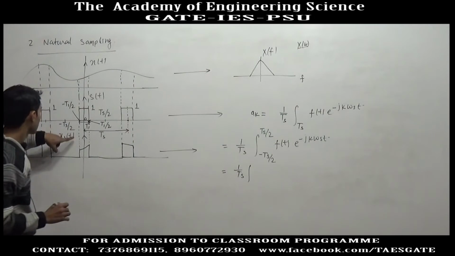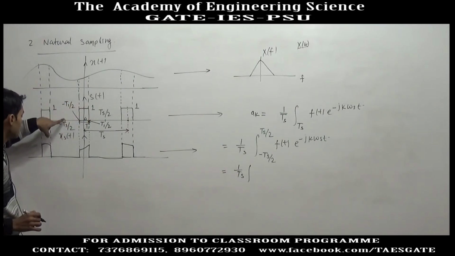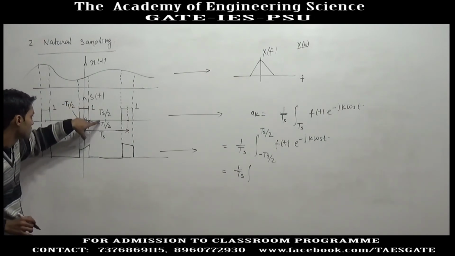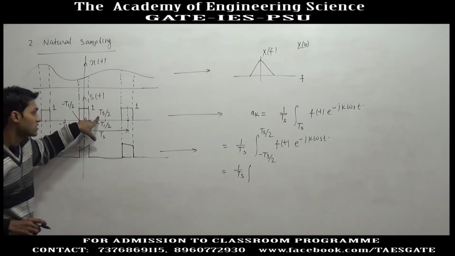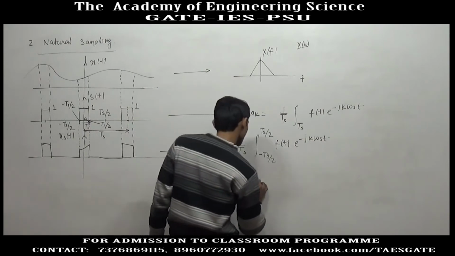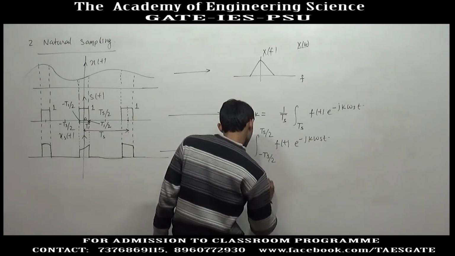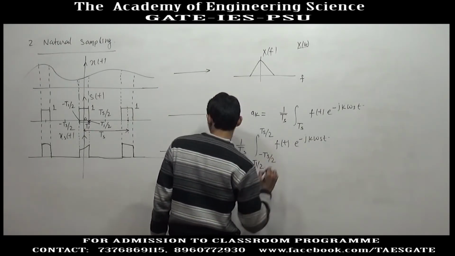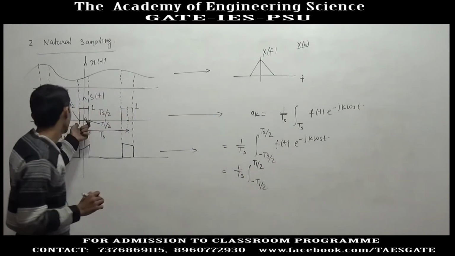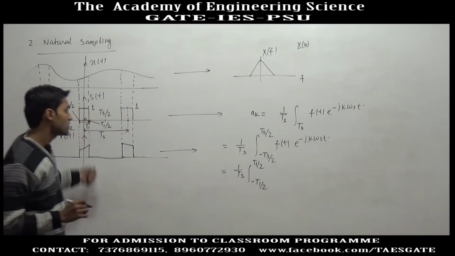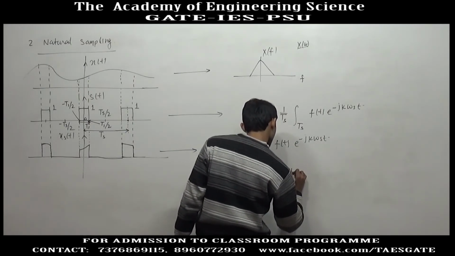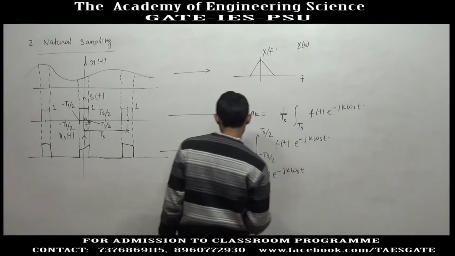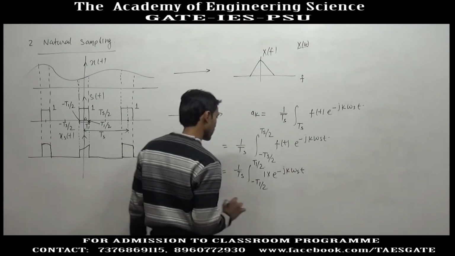So integrating from minus Ts by 2 to plus Ts by 2 is equivalent to integrating from minus T1 by 2 to plus T1 by 2, and in this period its magnitude is 1 into e to the power minus j k omega s t. This is the value of a k.